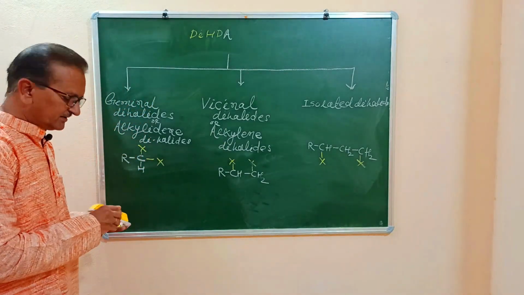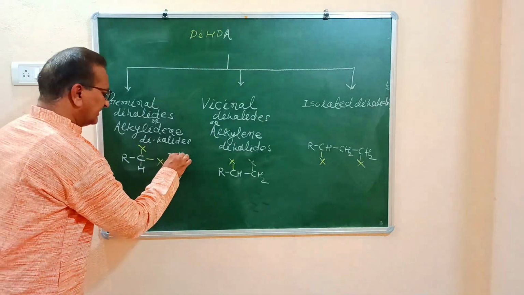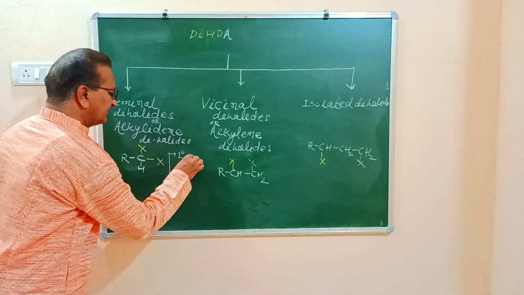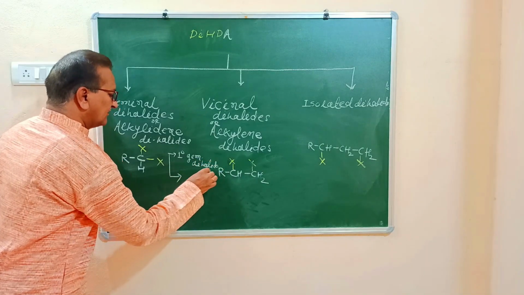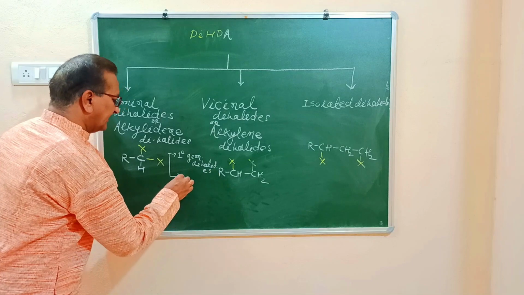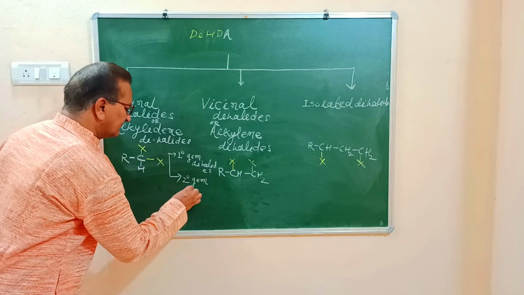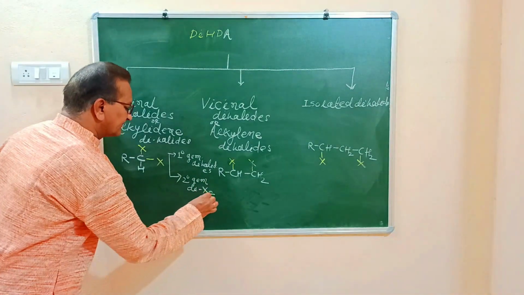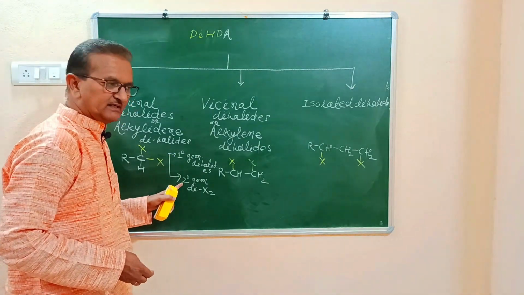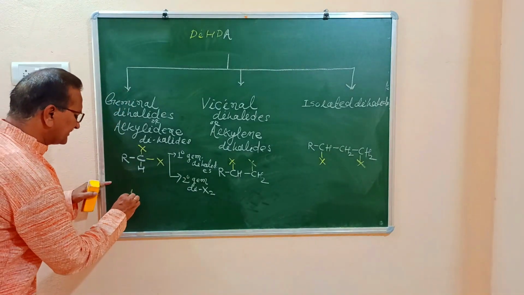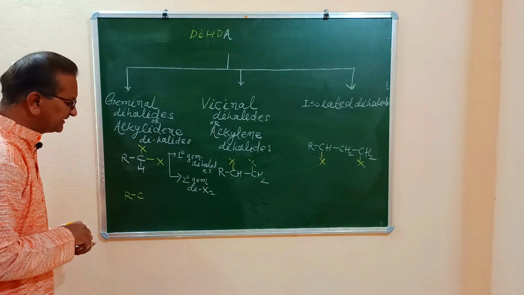These geminal dihalides are further classified into 2 subclasses. 1 degree, that means primary gem dihalides. And next 2 degree or secondary geminal dihalides. Primary geminal dihalides and secondary geminal dihalides. Primary geminal dihalides are represented as R single bond. Here this is nothing but representation of primary geminal dihalide.